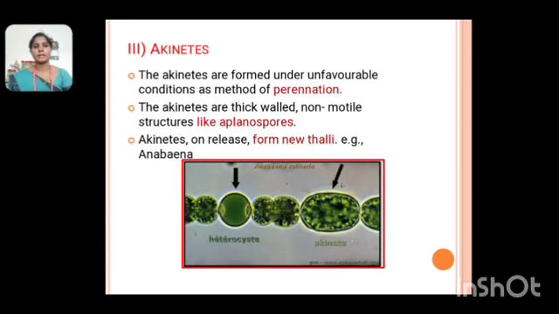Third one, akinetes. The akinetes are formed under unfavorable conditions as a method of perennation. The akinetes are thick-walled non-motile structures like aplanospores. The akinetes on release form new thalli. For example, Anabaena. The figure shows the Anabaena akinetes.